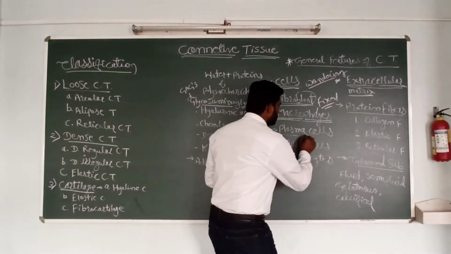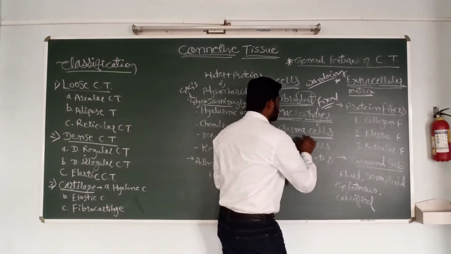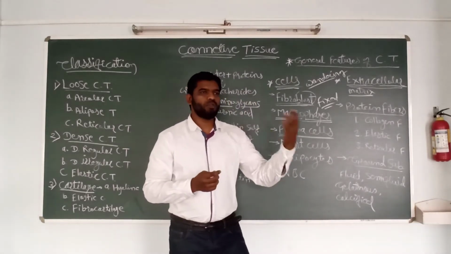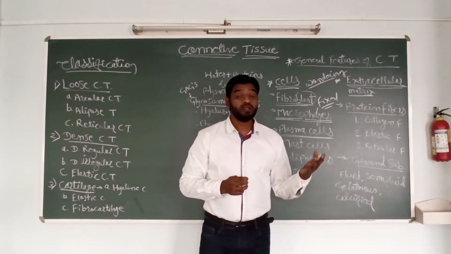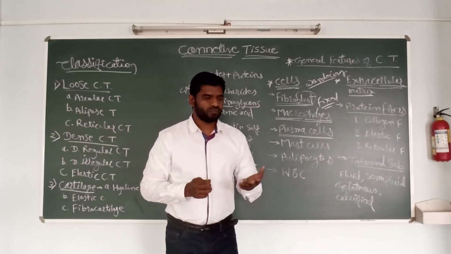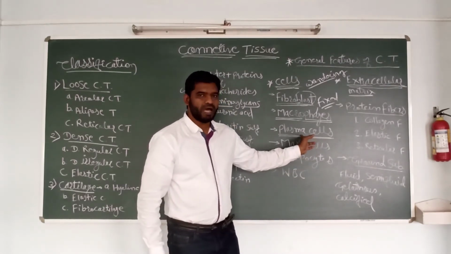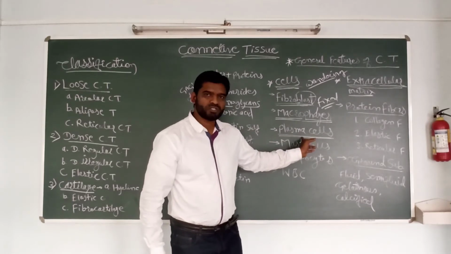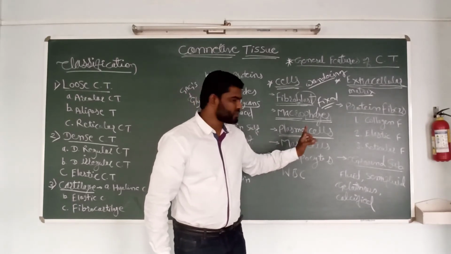Next are the plasma cells. The plasma cell is also derived from a WBC, the B lymphocyte. They are responsible for immune responses. The immune response is initiated by the plasma cell. They are part of the soldiers of the immune system.